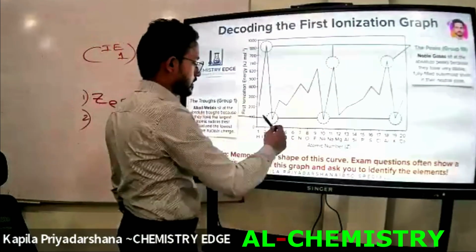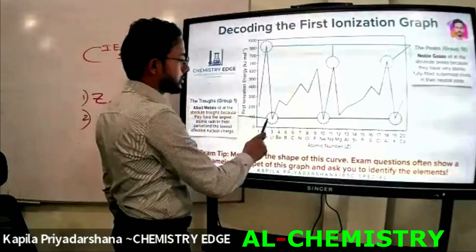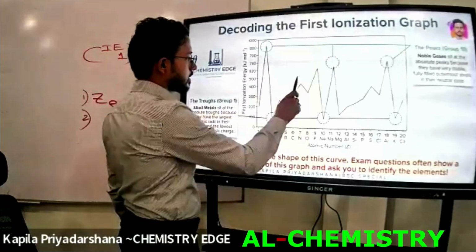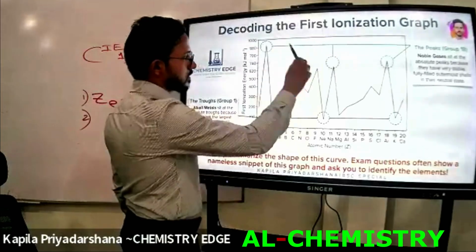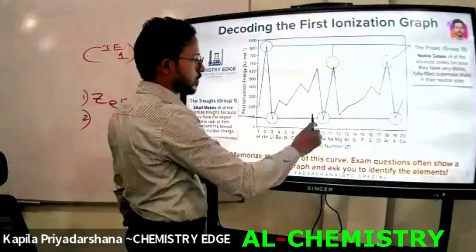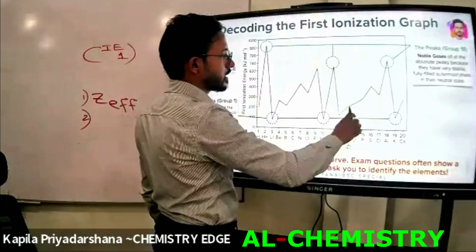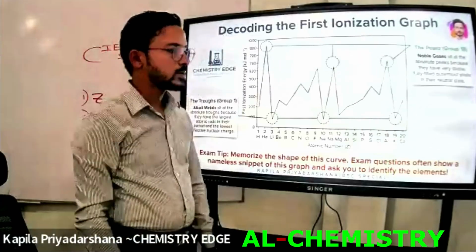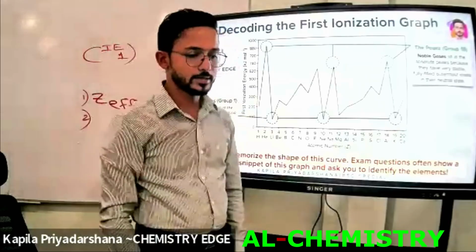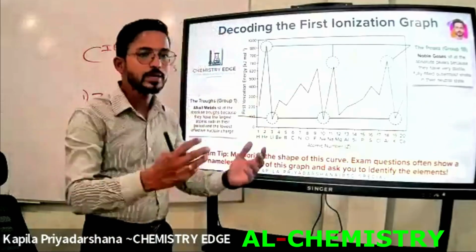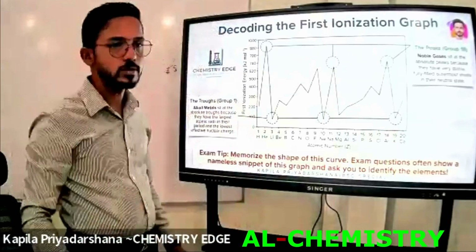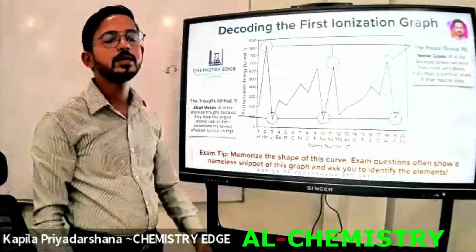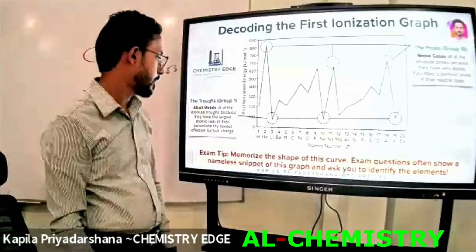This is another period: lithium, beryllium, boron, carbon, nitrogen, oxygen, fluorine, neon. This is the second period. Then sodium, magnesium, aluminium, silicon, phosphorus, sulfur, chlorine, argon. This is the third period. Potassium, calcium, fourth period. Among these 20 elements, we are able to include them in 4 periods. You know about that, right?